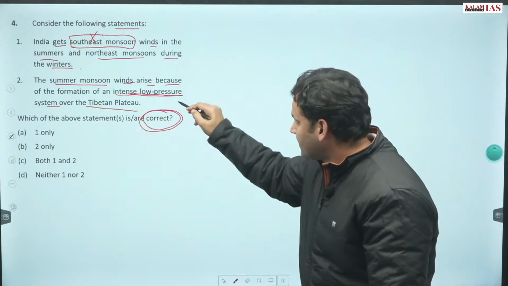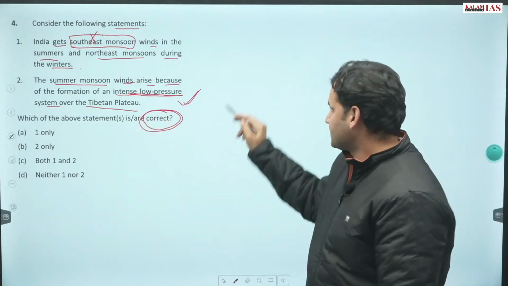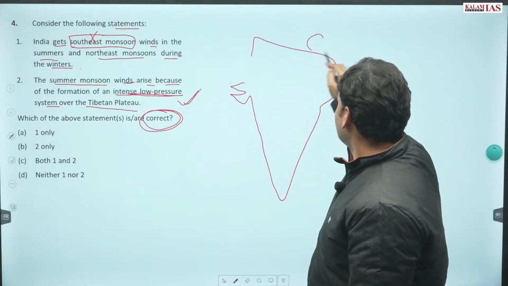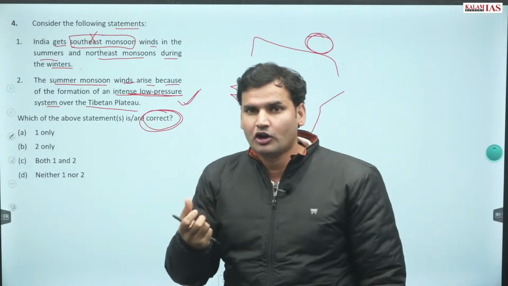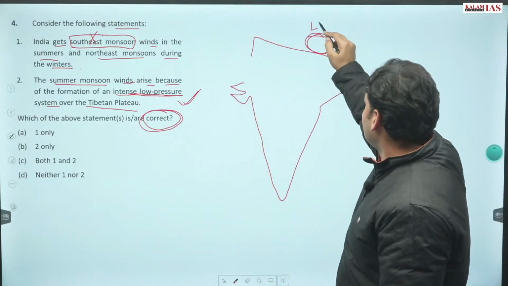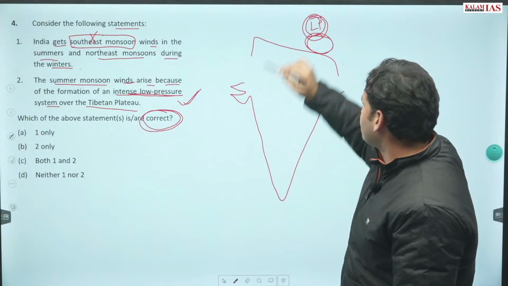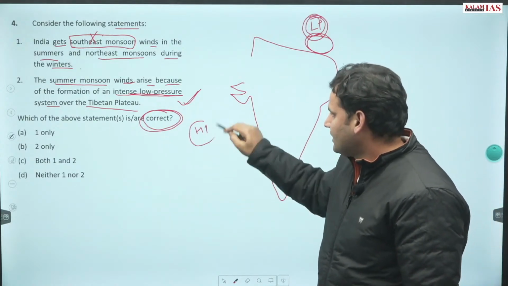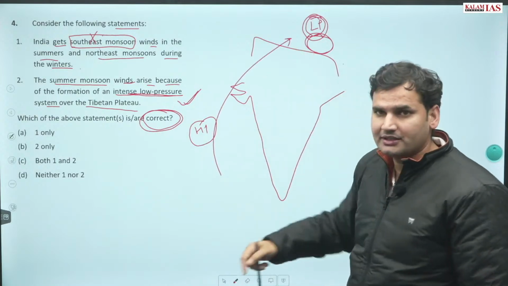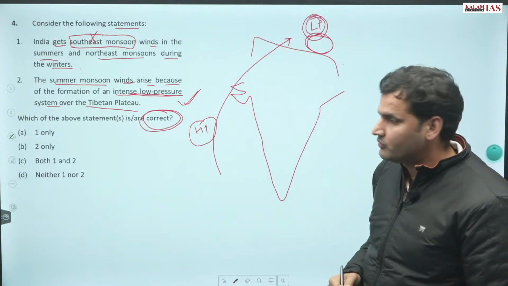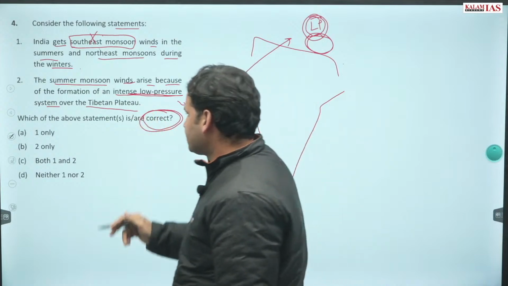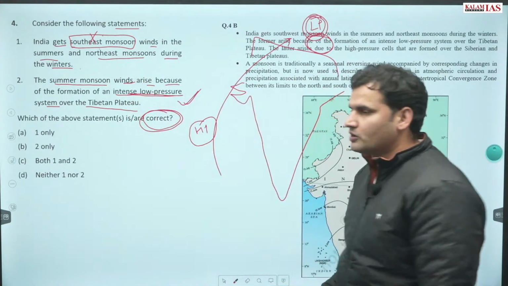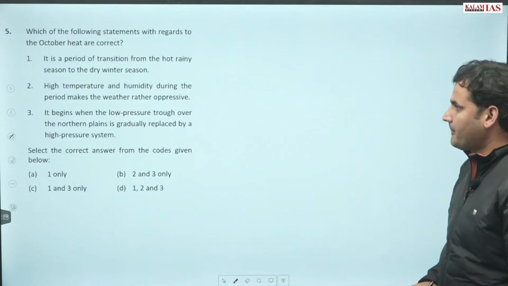Yes, this definitely is correct. The more the Tibetan plateau is warm, it would generate low pressure conditions. Everyone is aware that winds travel from high pressure to low pressure. This is correct. The correct answer becomes option B, that is 2 only is the right answer.